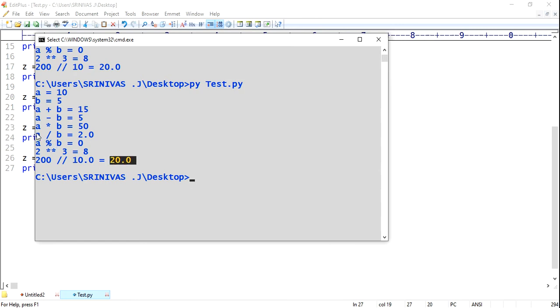And in division, whatever value you are giving, it will give float value only. It is fixed. Division works and returns only float value. Whether it is an integer or a float, whatever may be, integer or float, it gives a float as the result. Floor division checks: if both are integers, it will give int. If any one is float, it will give the result as float.